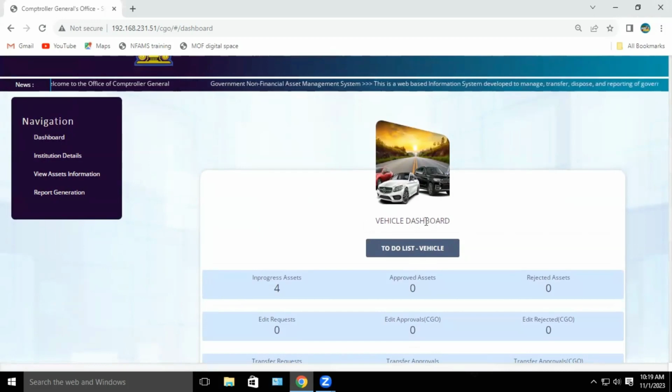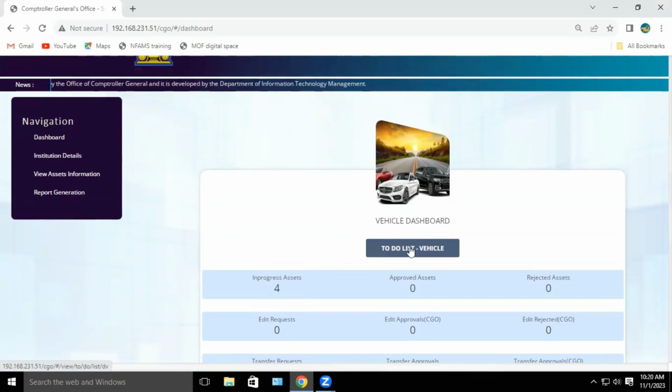You can see here 4 under the in progress assets. This means the data entry officer has entered the information of 4 vehicles, but still the data verification officer has not verified that information. As you can see here, in the dashboard of the data verification officer, under the vehicle dashboard, this to-do list vehicle button can be seen.